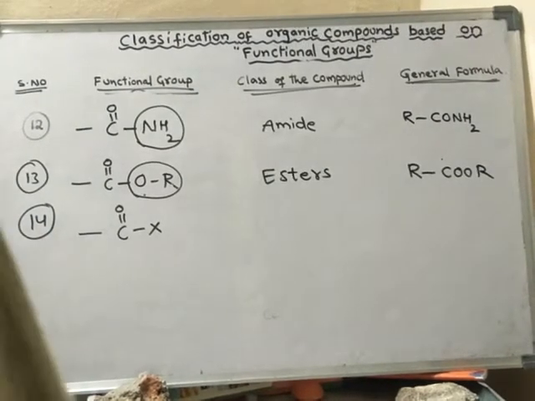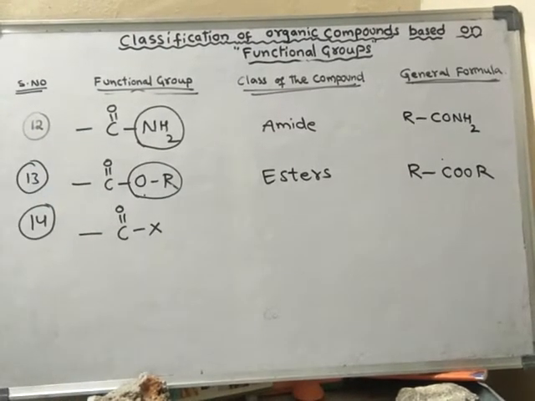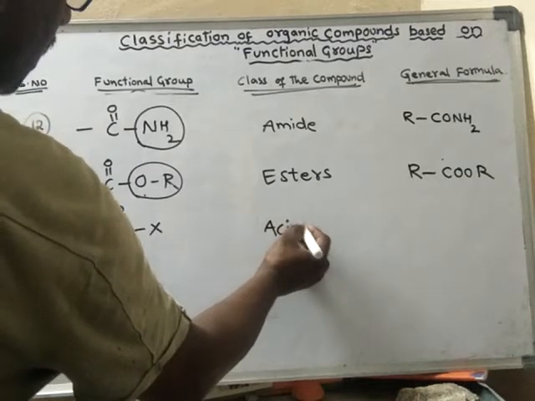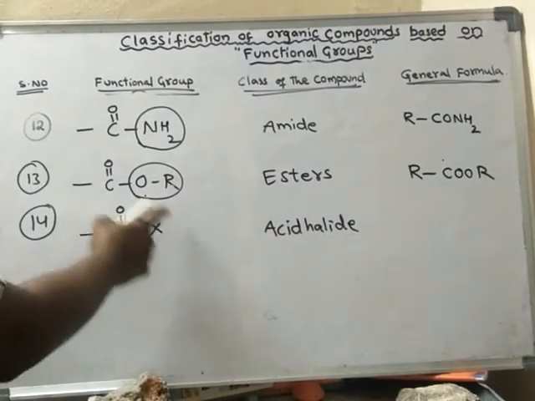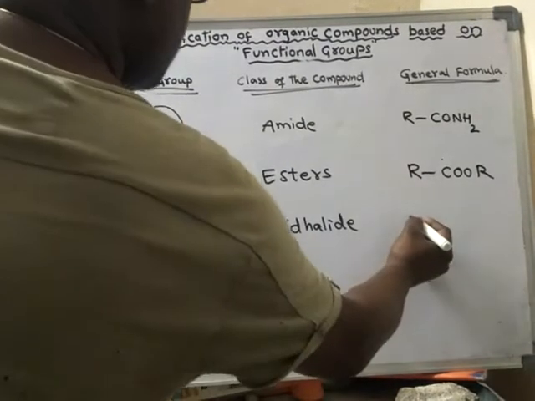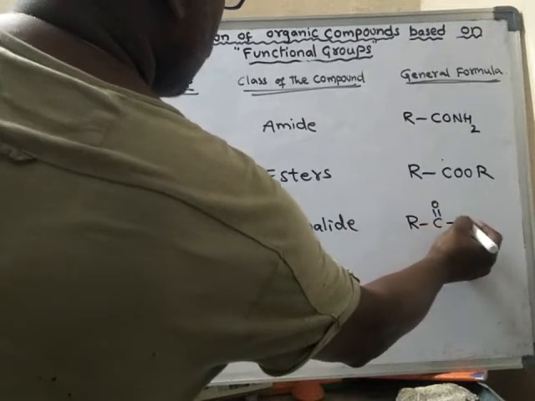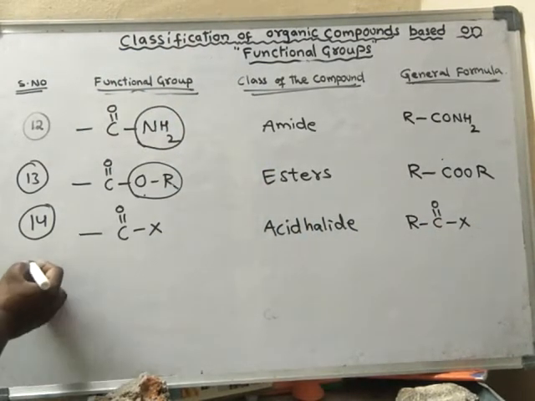Then it is said to be an acid halide functional group. Generally it is denoted like this: RCOX, acid halide functional group.